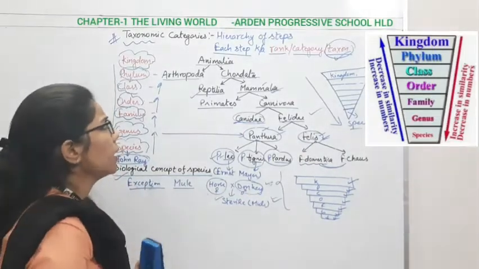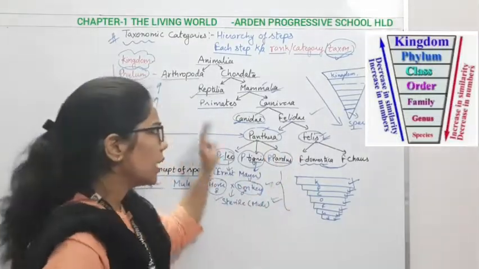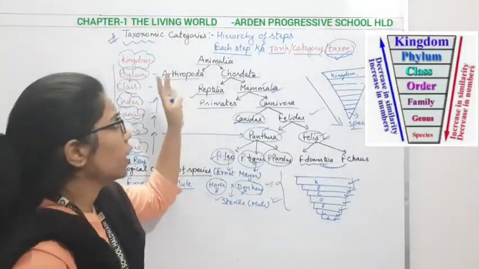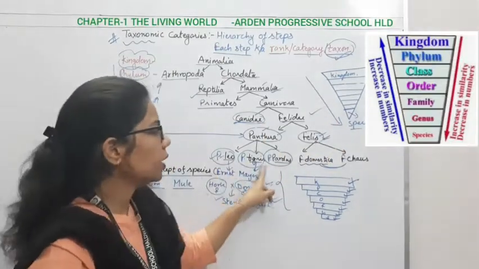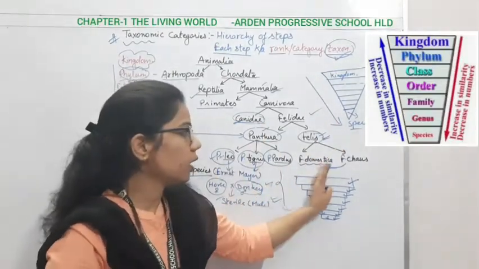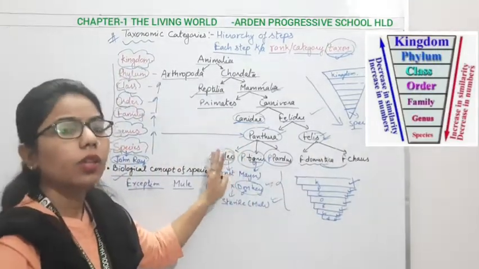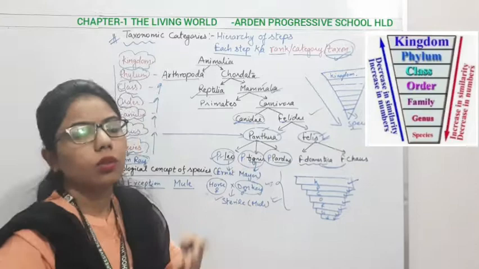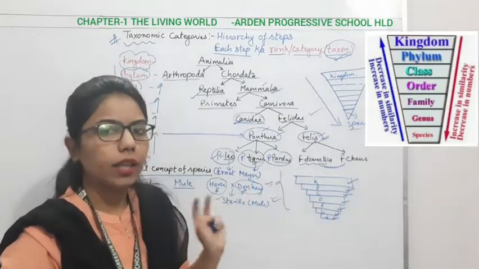Now here we have completed the animal kingdom. Likewise you can go for the classification of different types of animals. Here we have done Panthera as well as Felis. You can go for the mango also, you can go for the rice also, or any plant or any animal species.